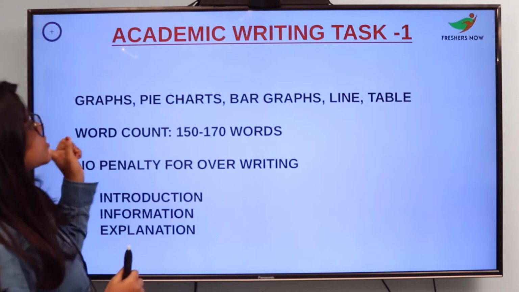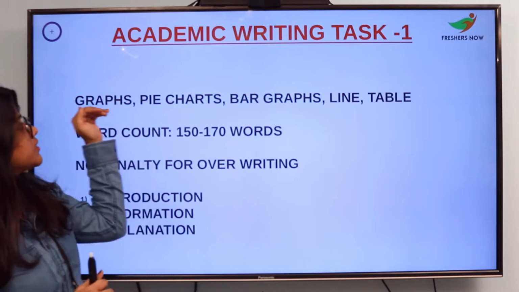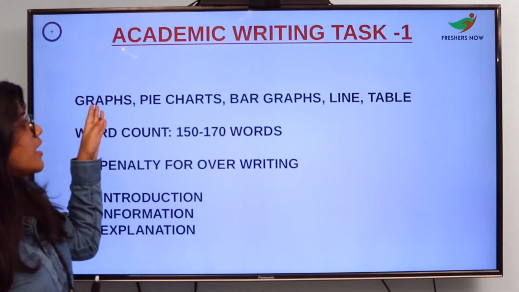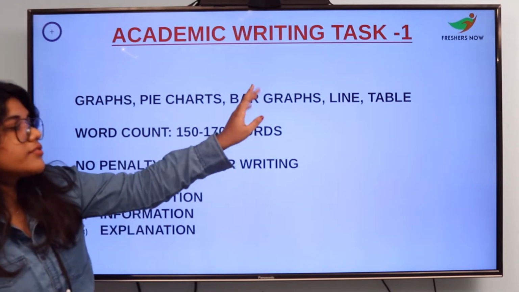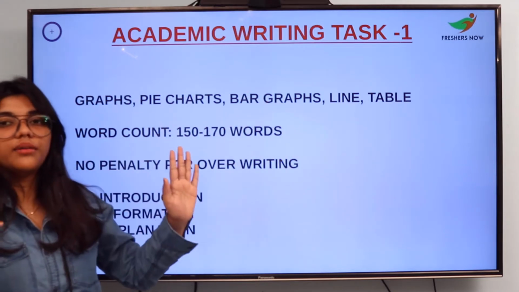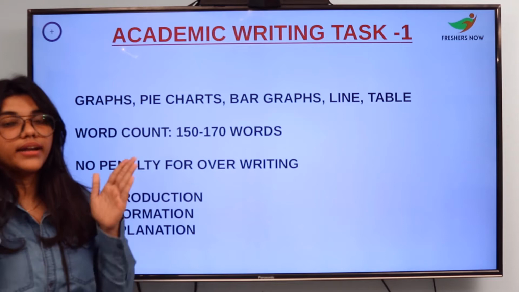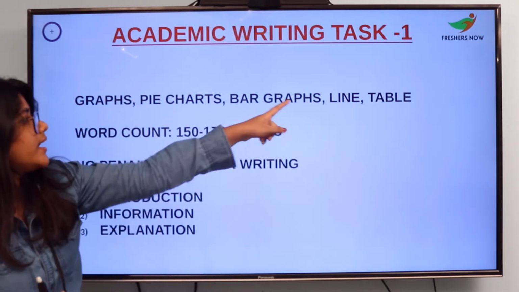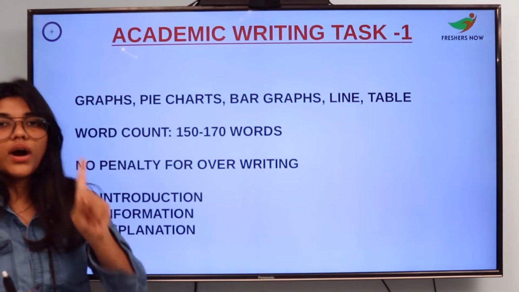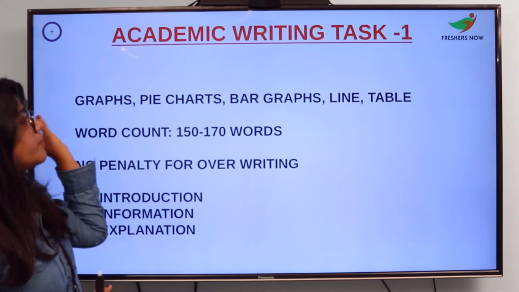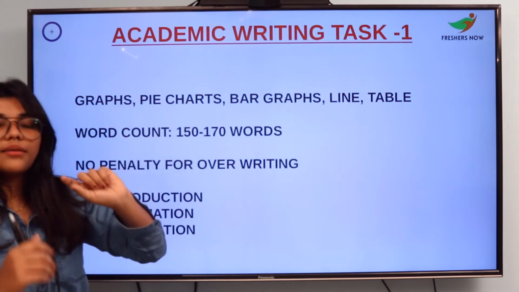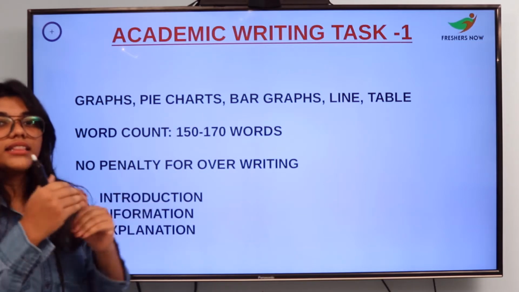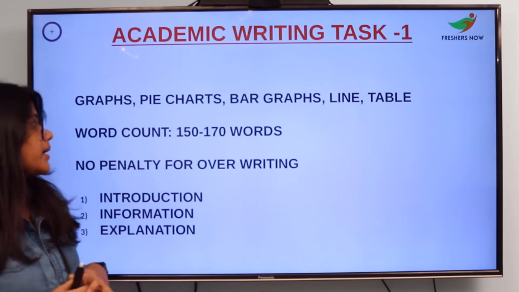IELTS Academic Task 1, as I've mentioned, is about graphs, pie charts, bar graphs or line graphs, or you will be given a table which has some data. You will not be given all of these; you will be given any one of them. So prepare all, and make sure you can answer anything which is given in your question paper.